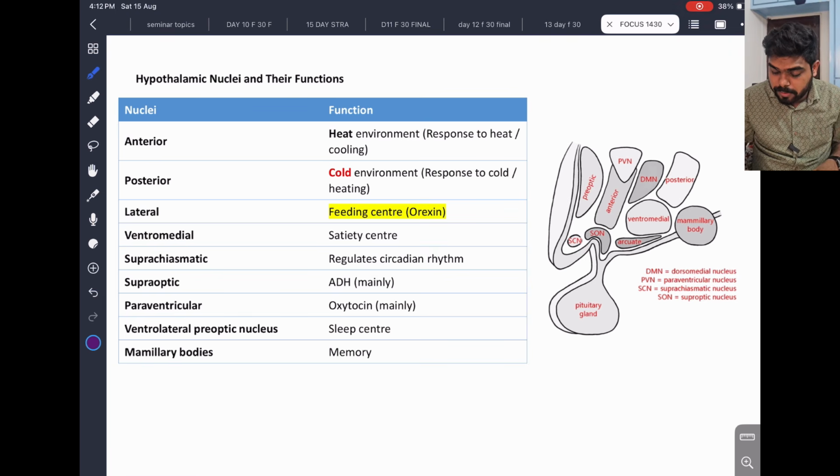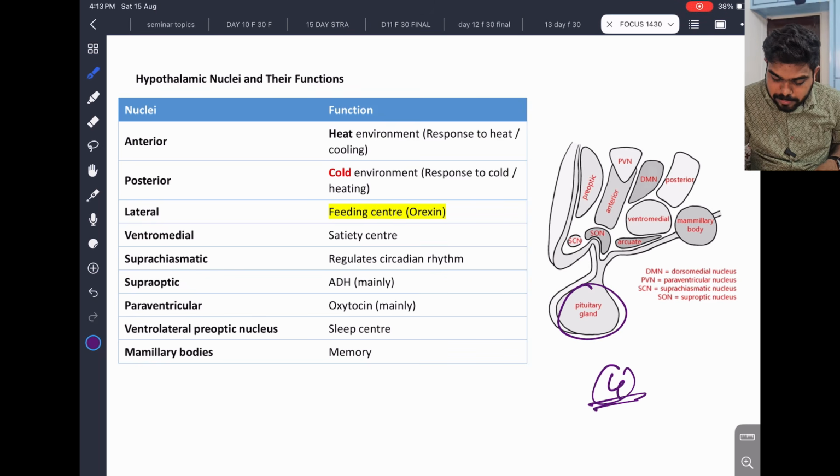Hypothalamic nuclei and function, very important. Direct question, 4 marks in your pocket. So you know the pituitary gland is there. You can see the hypothalamus above. You can see the supraoptic nuclei, and this is the suprachiasmatic nucleus. So we have different nuclei.